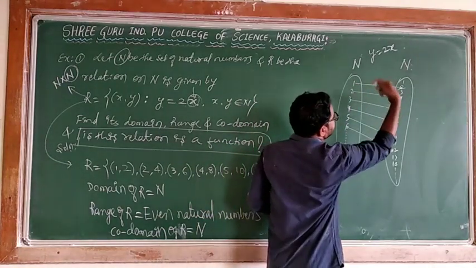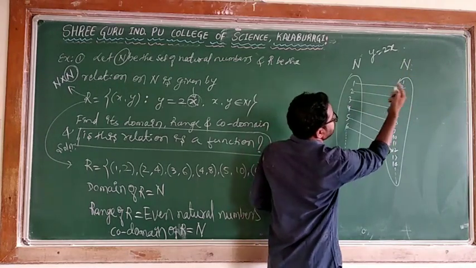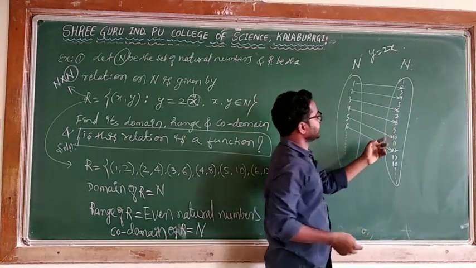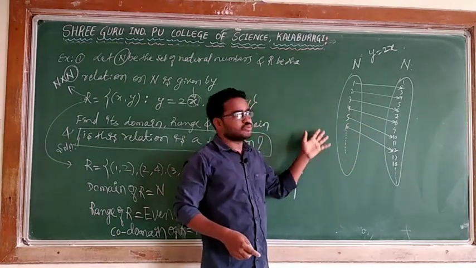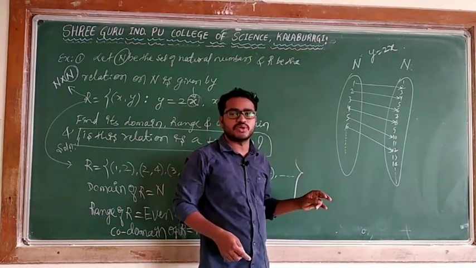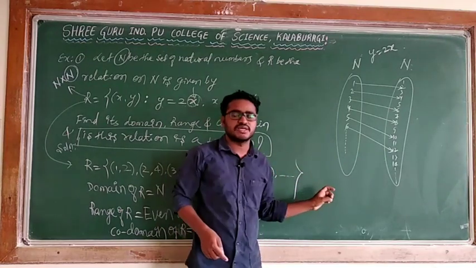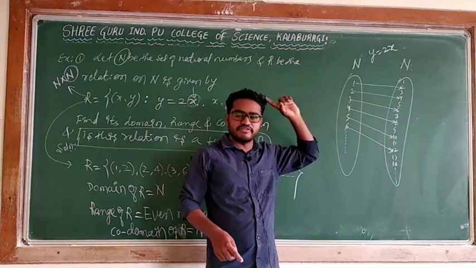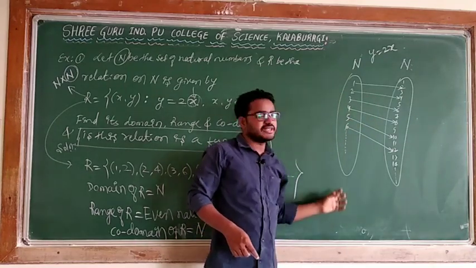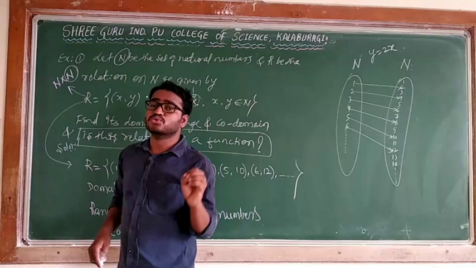2 is directly connected with 4, 3 is connected to 6, 4 is connected to 8, 5 is connected to 10. No element is connected to two elements of the codomain. Here every element has an image and is connected to only one element, meaning every element of the first set has a unique image.